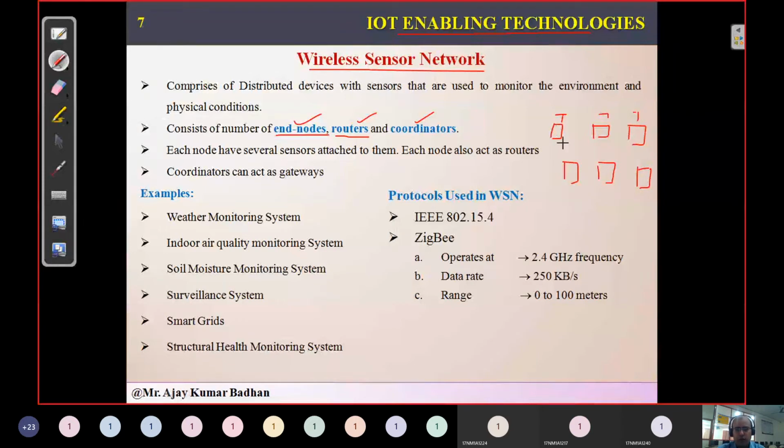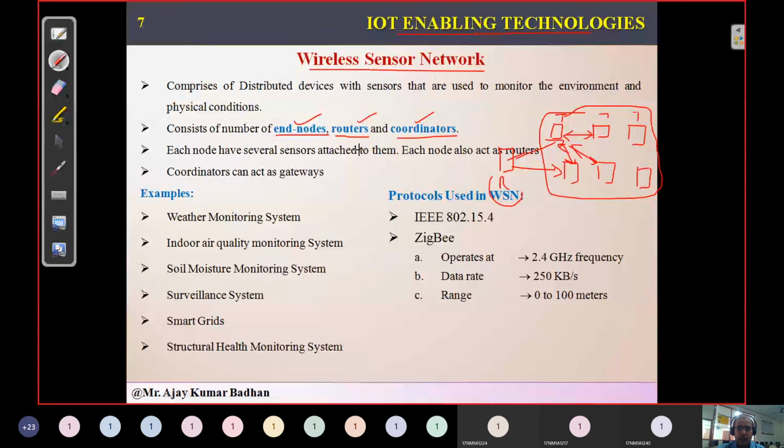Now these devices can directly communicate with each other. That is what we call end nodes. And among these end nodes, there will be one more node, we call it a router. The main purpose of this router is to transmit the data, to transmit the packets, based upon the routes which are available. Whichever route has less traffic, the router has to decide, and based on that it transmits the data. That is the main purpose of your router.